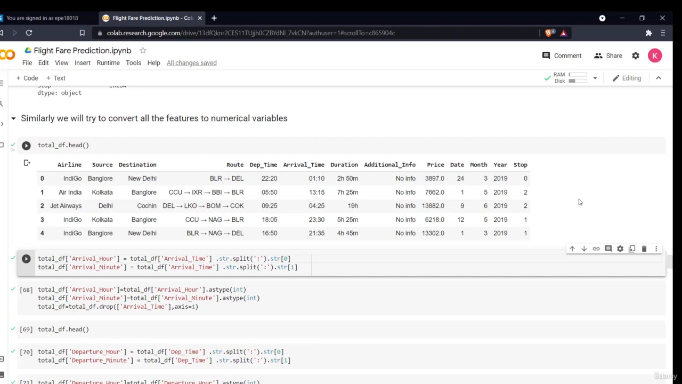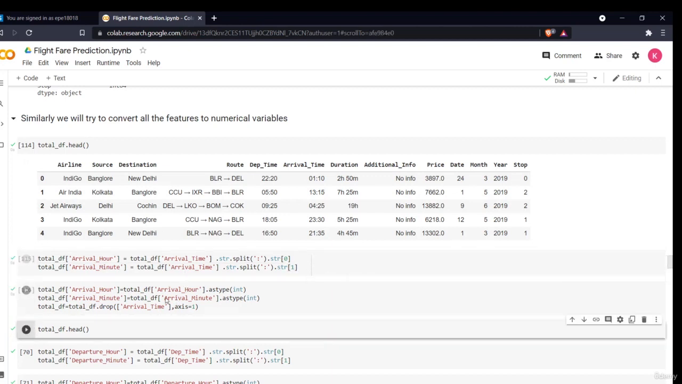Now, as you can see, we'll be starting with the arrival time. We'll separate the arrival time into hours and minutes. We'll create new columns, arrival hour and arrival minute. We'll split it on the colon, and I will put the first part in the arrival hour and the second in the arrival minute, and we'll convert them into int type, and we'll drop the arrival time column.